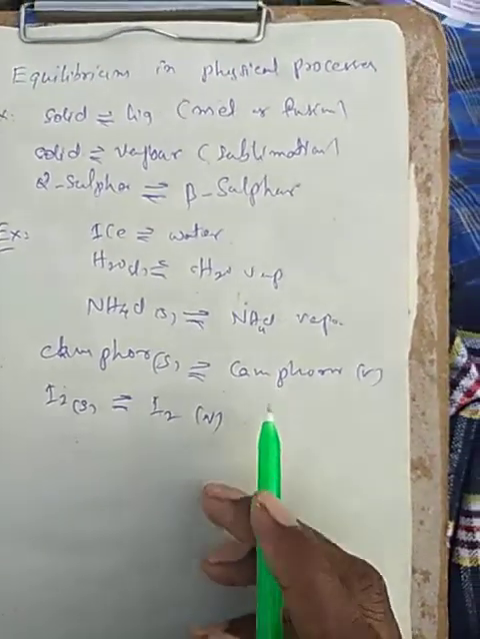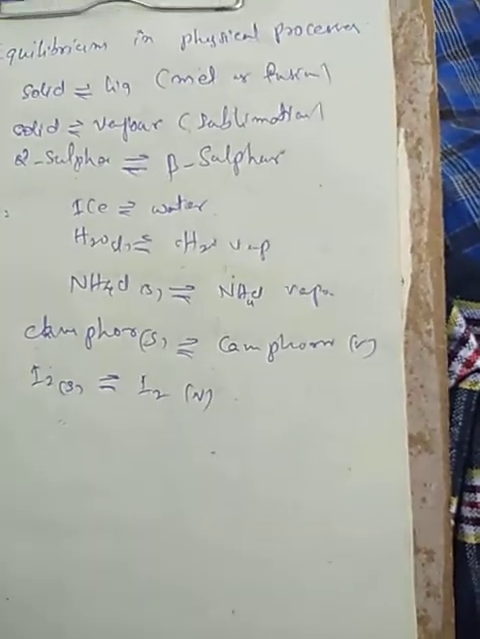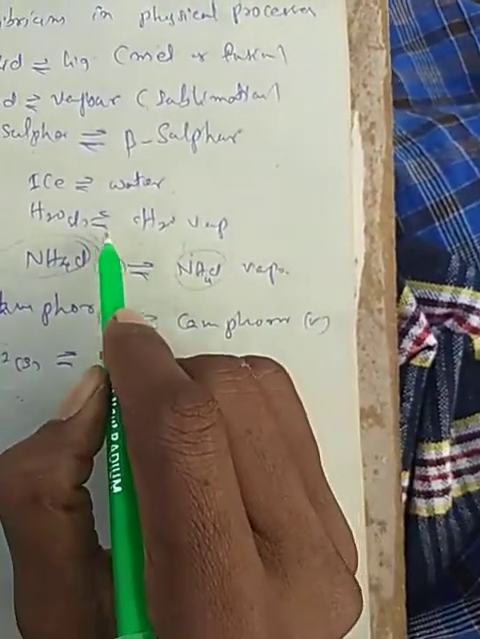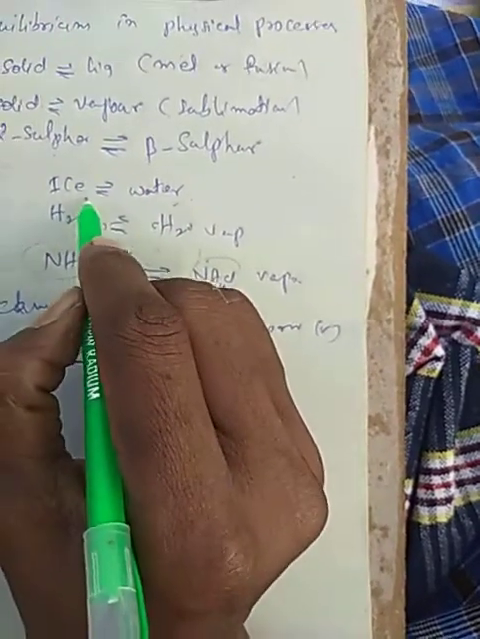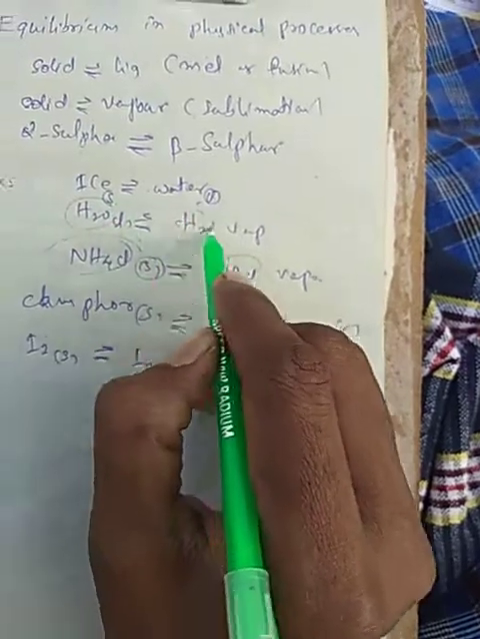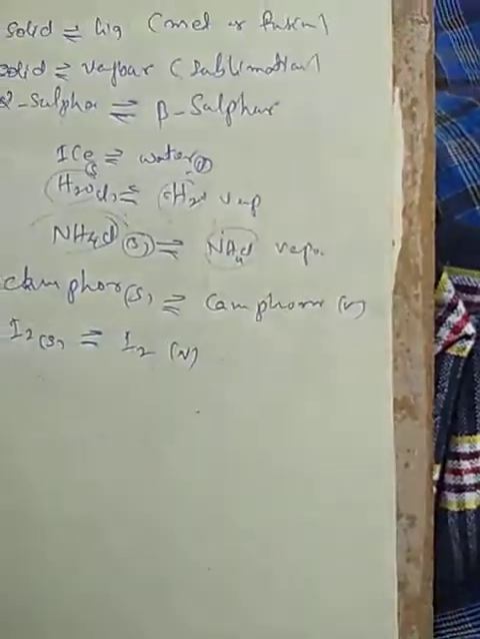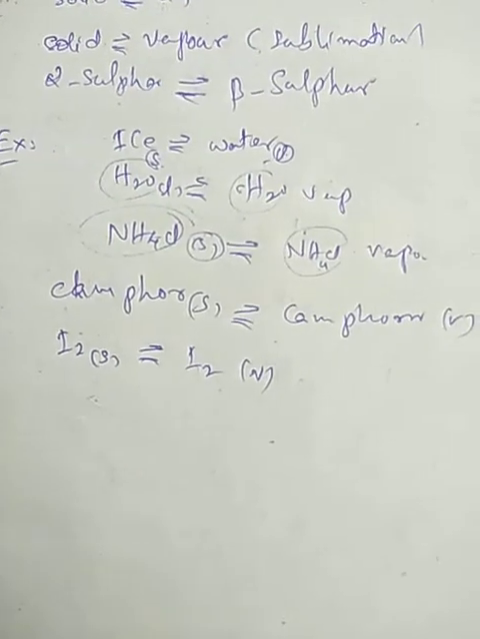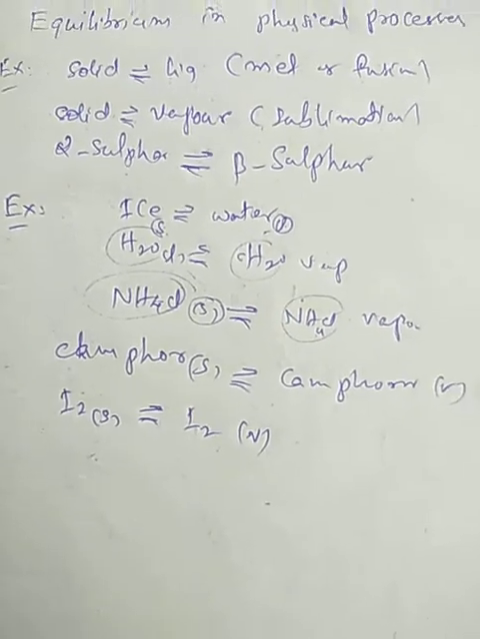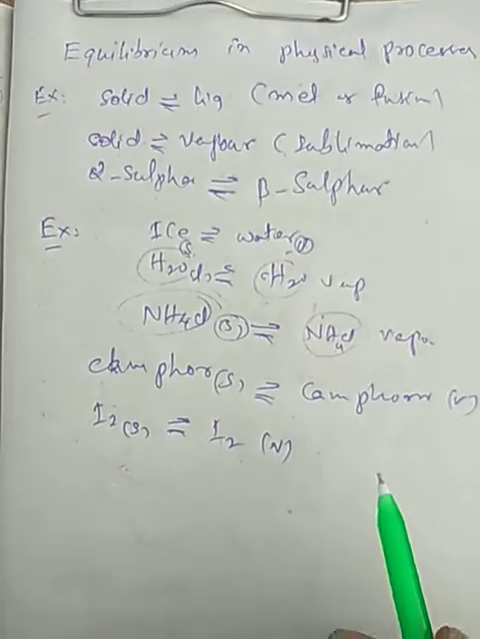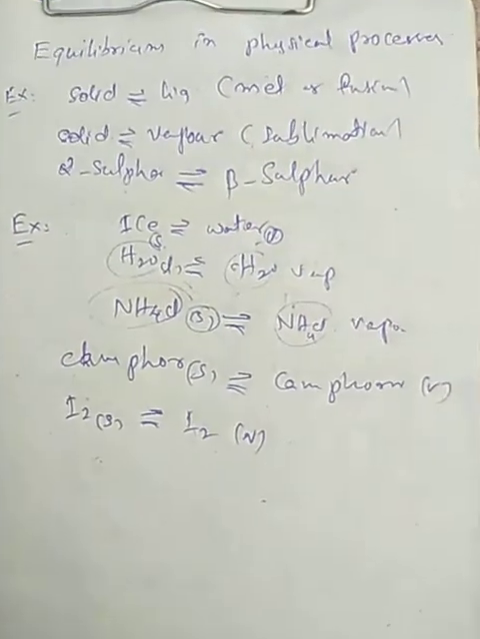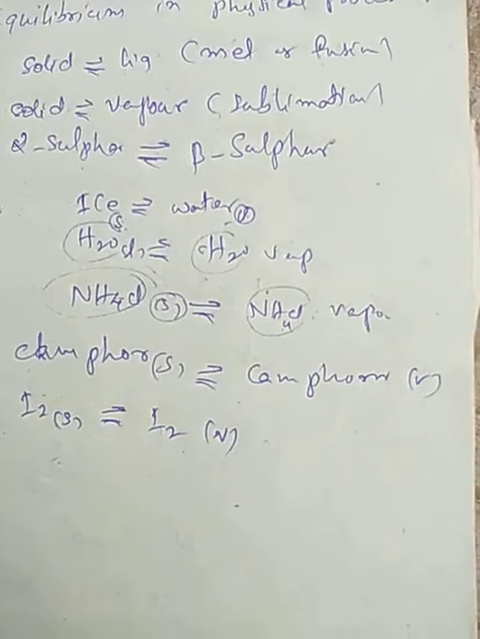We can see in this process the formula does not change, the formula is the same; the physical state is changed. The same formula does not change, but only the physical state changes. This is called a physical process or physical equilibrium. Same chemical formula but change in the physical state is called physical equilibrium.